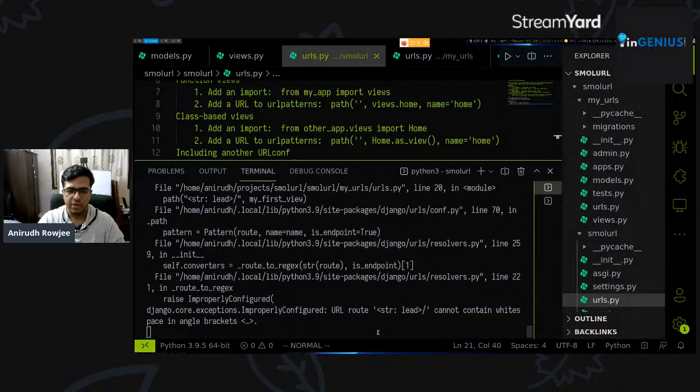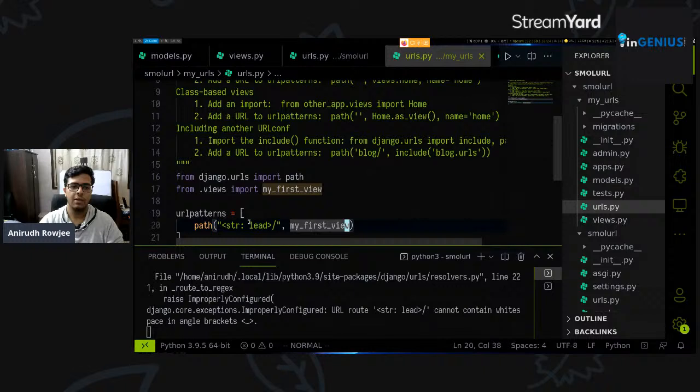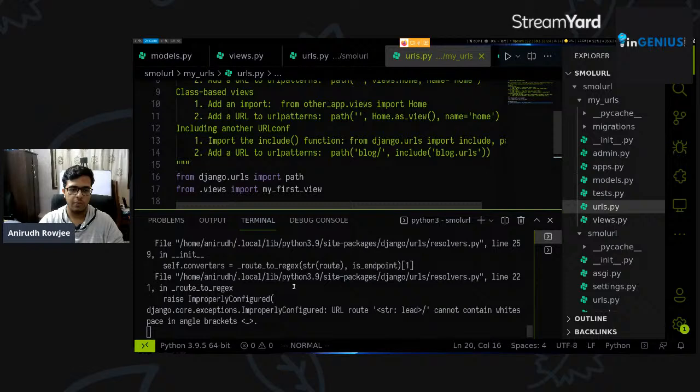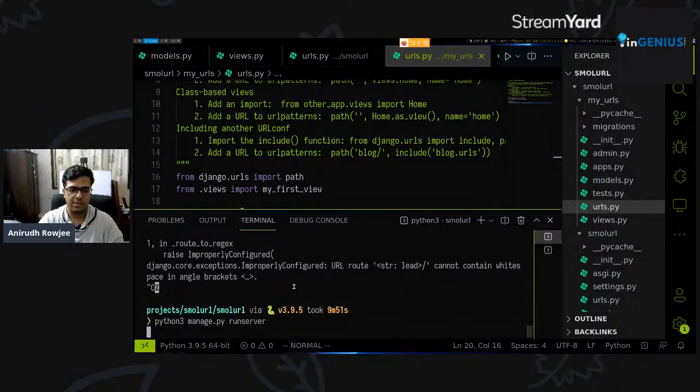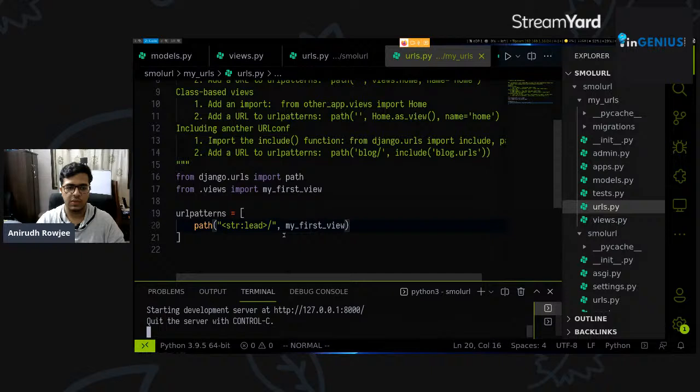So we appear to have an error. It says improperly configured: URL route 'str:lead' cannot contain whitespace inside angle brackets. Good, fair point. So let's go back to the urls.py file here, and there's a space here which is causing the issue. So we'll save it and hopefully we should be able to restart the server. And the server runs with no issues. So it was a stray white space that was messing things up for us.